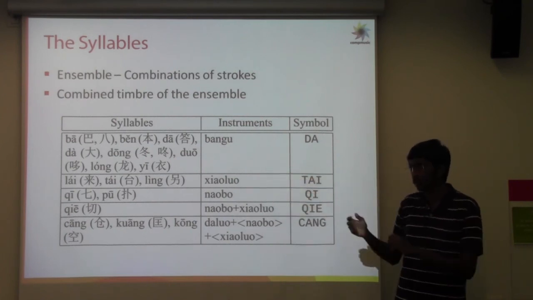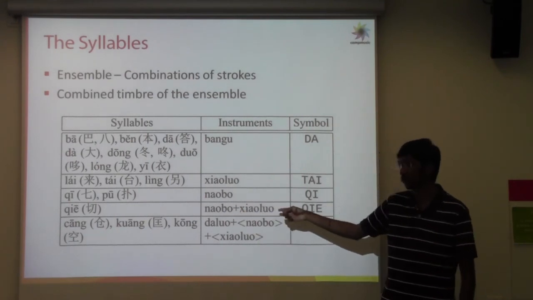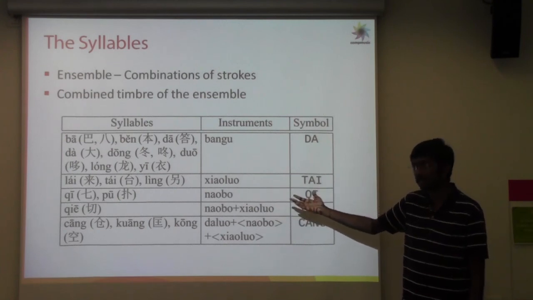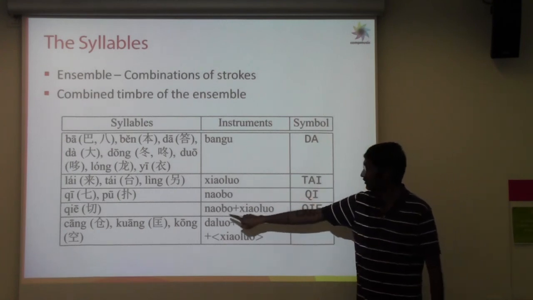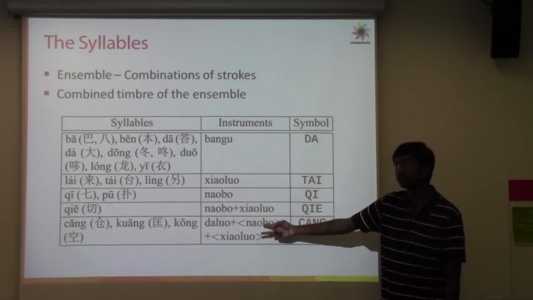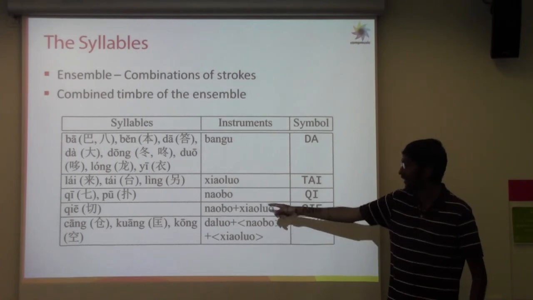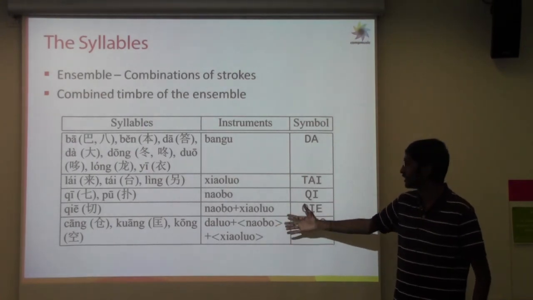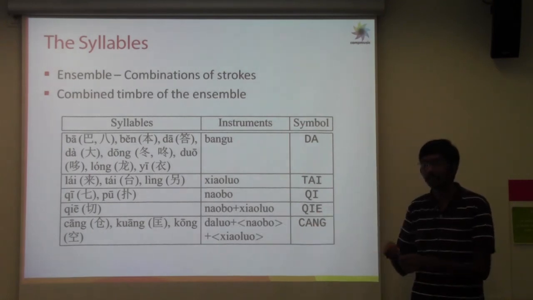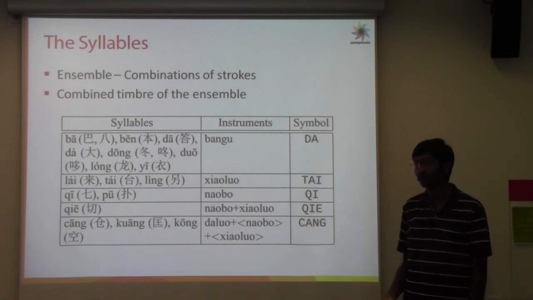There are of course compound syllables here, which is the che, which is the cymbals plus the small gong, and then we have the last set of syllables, which is the tsang, which is actually the large gong, which has to be played, whereas there are other two instruments which are optional. Which means that a specific syllable need not be only a single combination of instruments, but then it represents a combined timbre. As long as the large gong is being played, the syllable would be called a tsang, for example, and the other two instruments are optional.